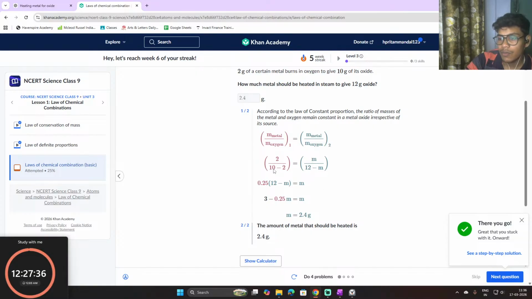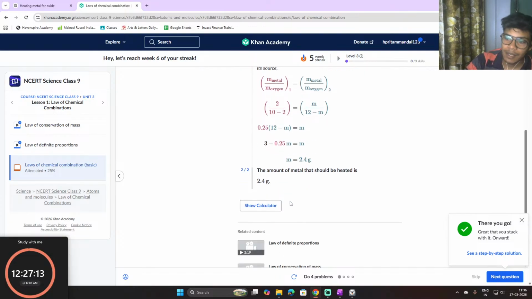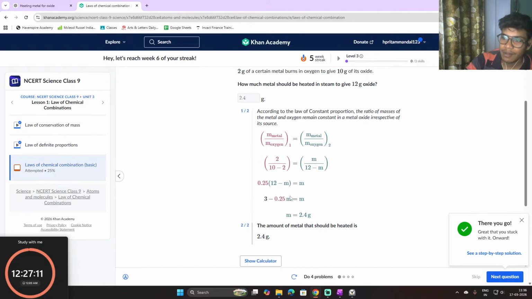This is 1 and this is 2. So 2 divided by 10 minus 2. Why 10 minus 2? 2 by 10 minus 2 equals m by 12 minus m. So 0.25, where do we get 0.25? 0.25 into 12 minus m equals m. So here it's very complicated.